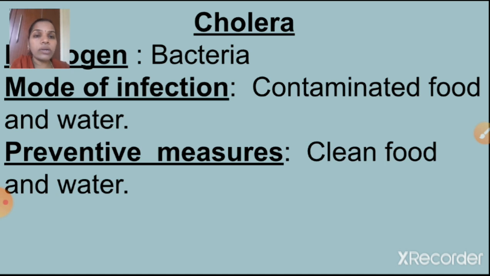So what preventive measures should we take? Clean food and water. We should drink boiled water or filtered water, and our food should also be hygienic. Understood, children? Yes.